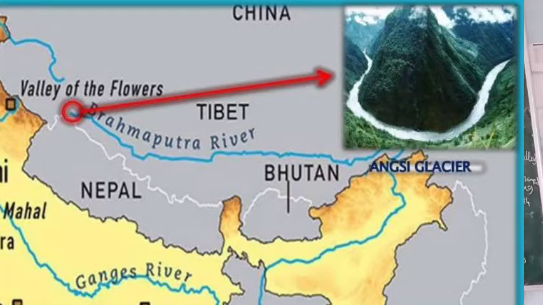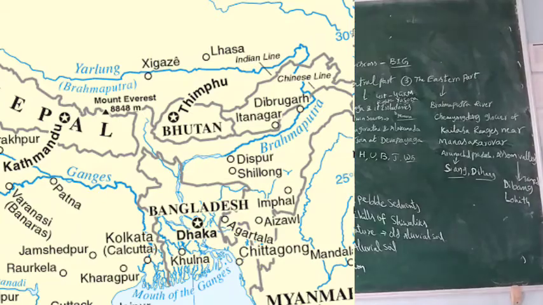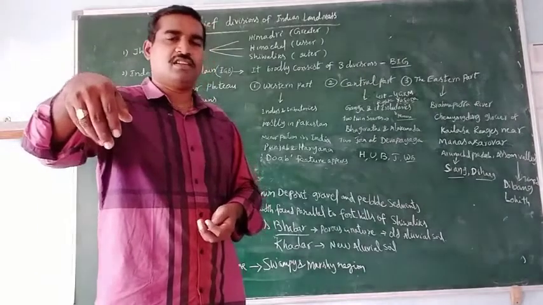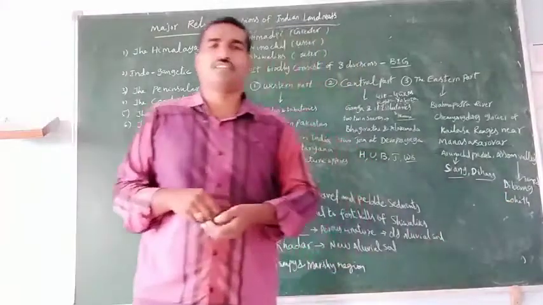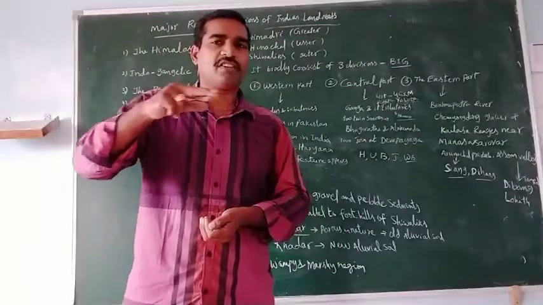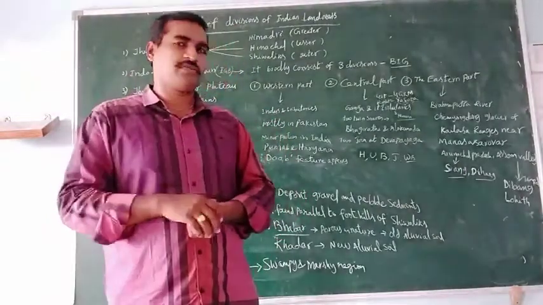It is called Siang. In the plains, it is known as Dihang. After that, it enters the Assam Valley. Two tributaries, Dibang and Lohit, join at that place.